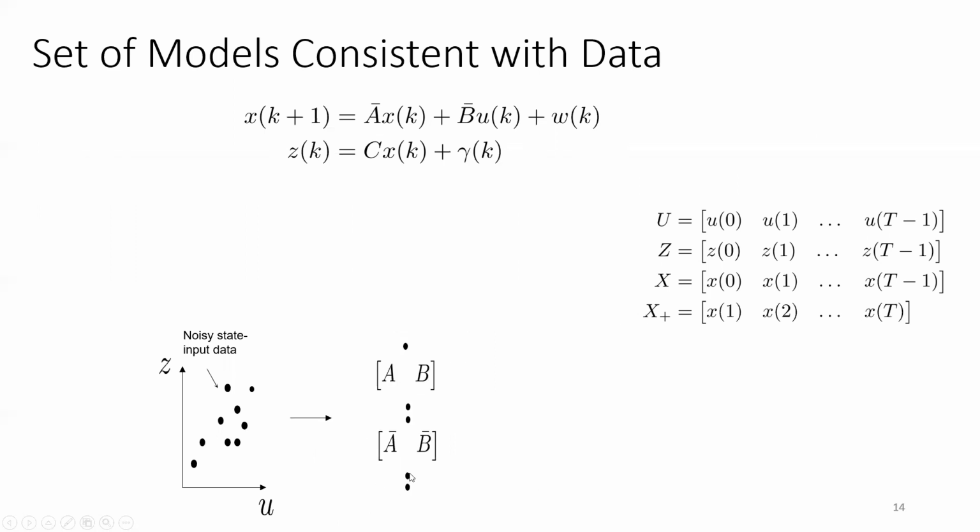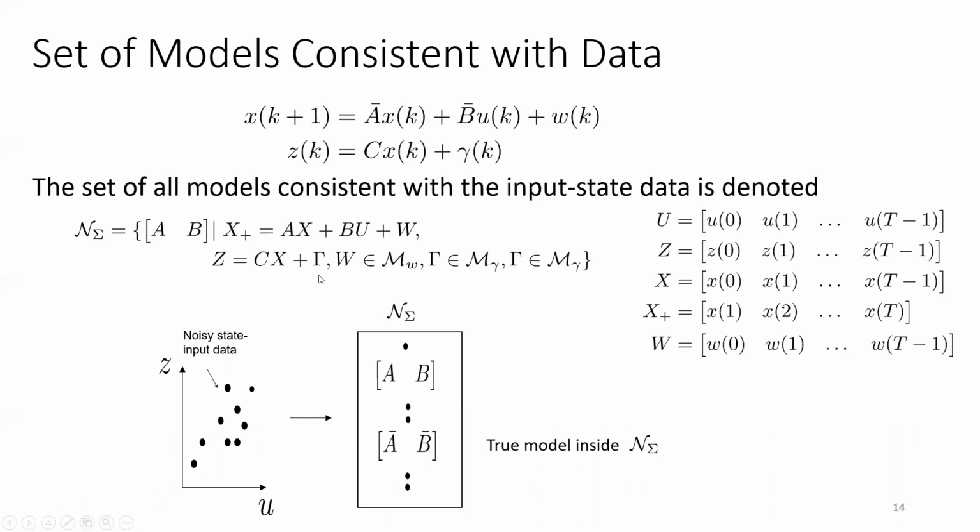We have a set of models, called N sigma, and the true model is inside N sigma for sure. The set of models is defined as all the A's and B's that satisfy the data, the system model and the noise bounds.